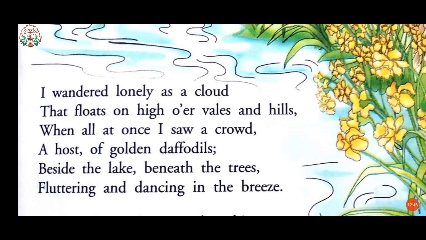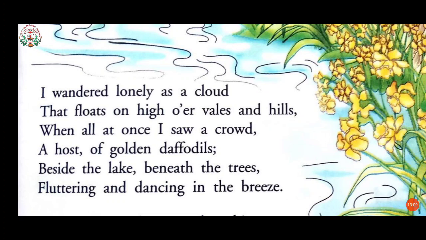So after reading this first stanza, we can understand the location of the daffodils.